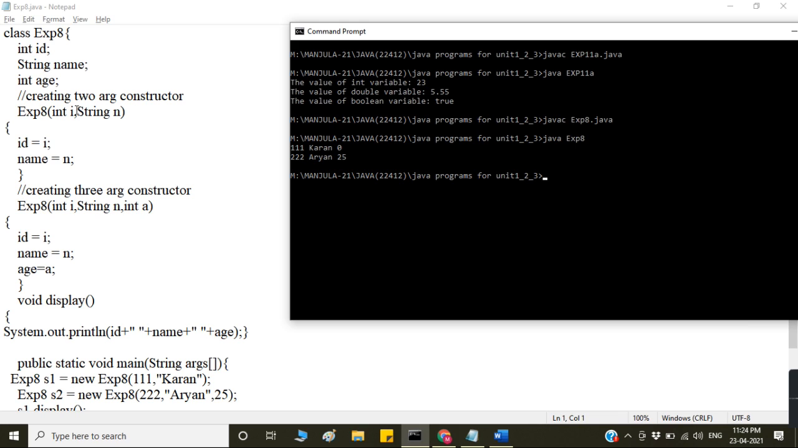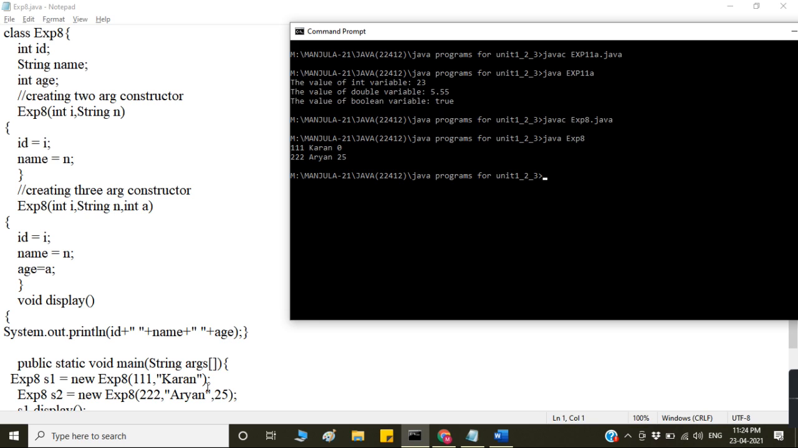And here is the constructor with two arguments. Constructor means the method having the same name as that of the class name, so exp8 having two arguments. These are the local variables. These local variables you have to assign to the class variables, so we are assigning. After that you can create one more constructor having three parameters: id, name and age. This constructor has one more parameter, that is age, and then a display method is there. This method is printing id, name and age.